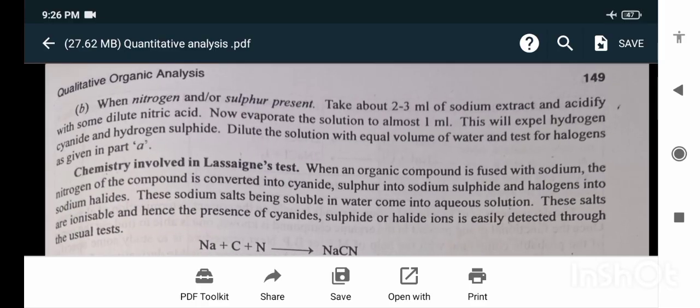When nitrogen and/or sulfur are present, take about 2 to 3 ml of sodium extract and acidify with some dilute nitric acid. Now evaporate the solution to almost 1 ml. This will expel the hydrogen cyanide and hydrogen sulfide. Dilute the solution with an equal volume of water and test for halogens as given in part A.